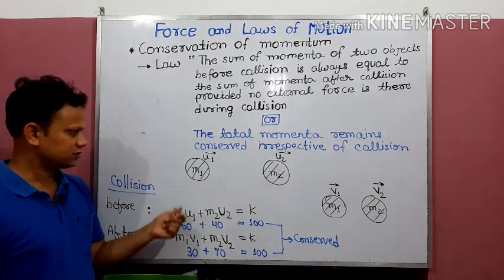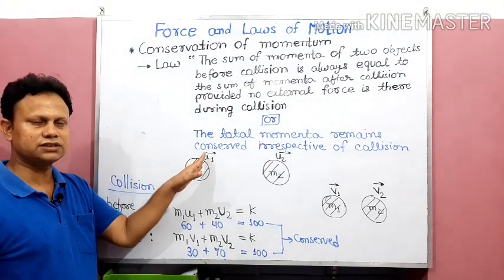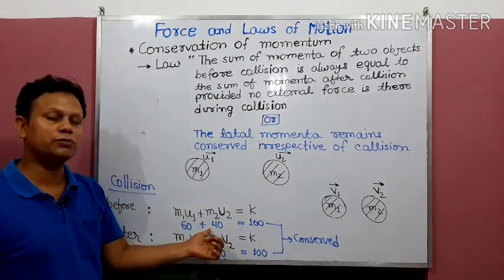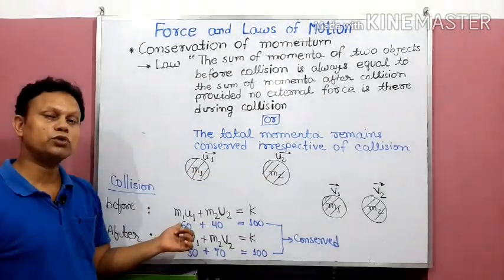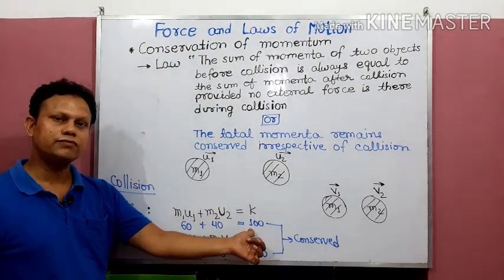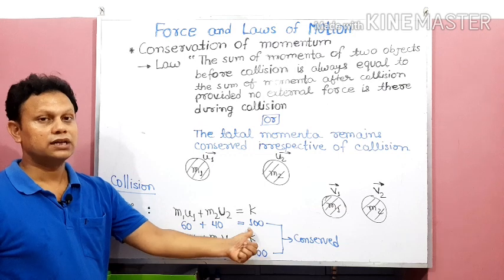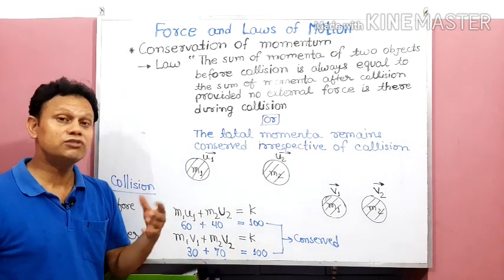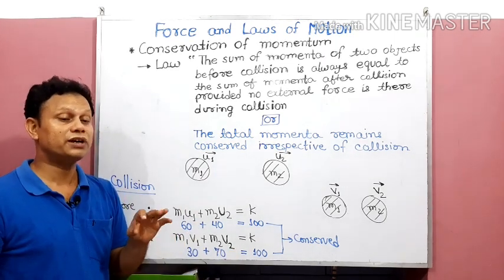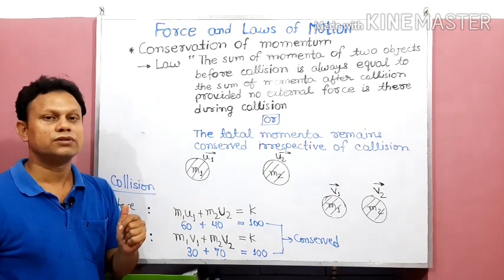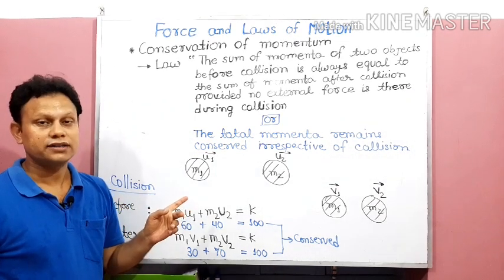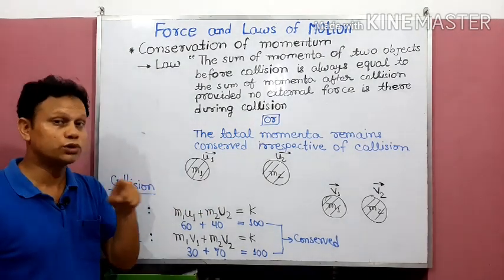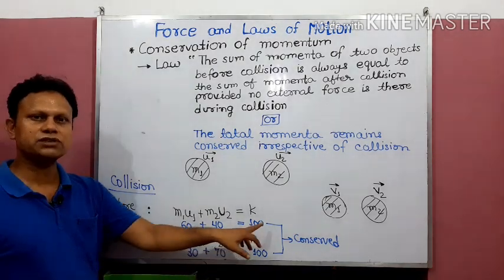So for example, suppose this has momentum according to its mass and velocity, I am taking 60, and according to m2 and u2 I am taking 40 momentum. Now when we take both momenta together, what is the value coming? 100. According to the law, this 100 value will never change. Whatever value it can be, positive, negative, and 0 can also be there. We will discuss in the application part when it can be 0, and in that situation also the total momentum will be conserved. So now if it is 60 and 40, the sum is coming 100.